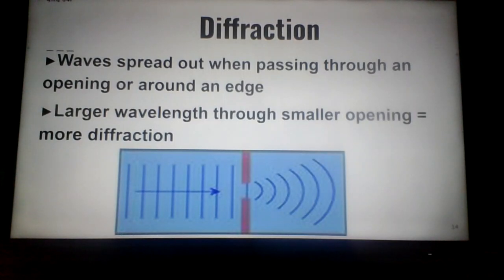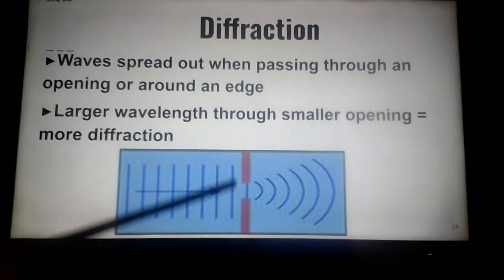So diffraction occurs when waves spread out while passing through an opening or around an edge. So maybe around this end of the wall and this end of the wall. Ready?